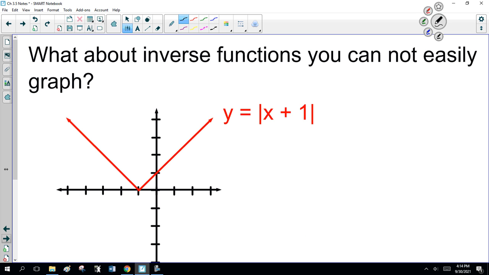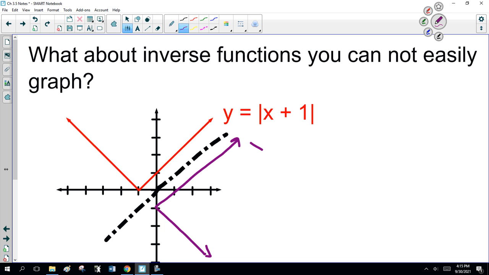Now, what about inverse functions you cannot easily graph, like this one, y equals the absolute value of x plus 1. Here, you would reflect this across y equals x. So your inverse function is down here somewhere. And I'm going, this is x equals the absolute value of y plus 1.